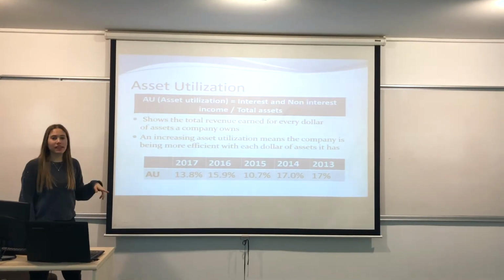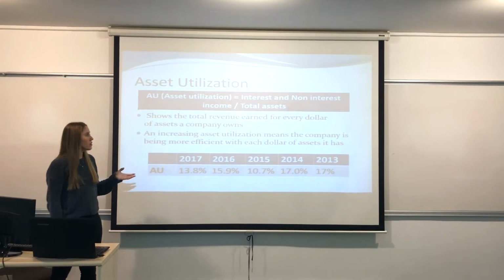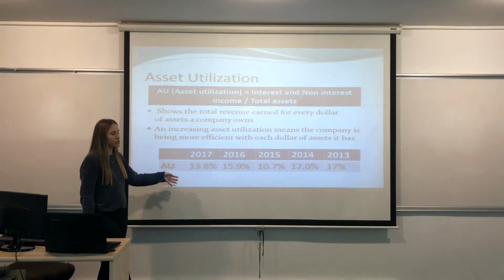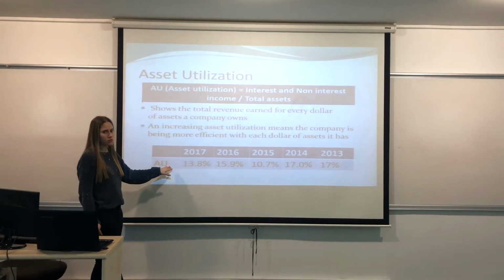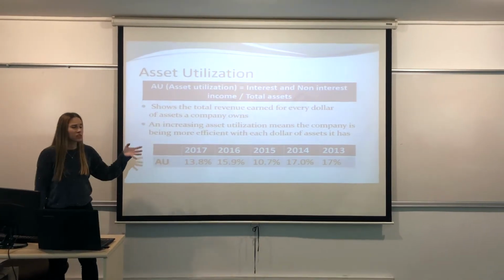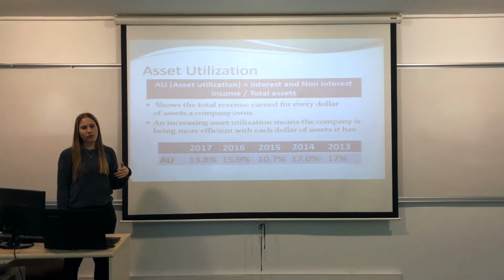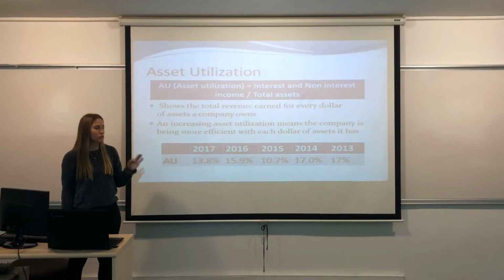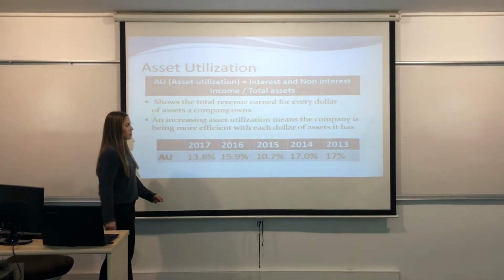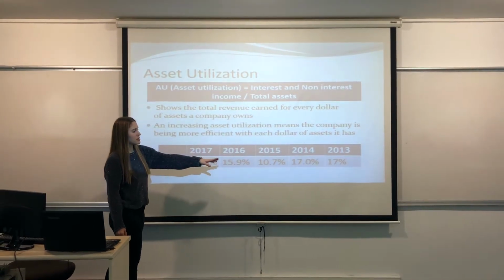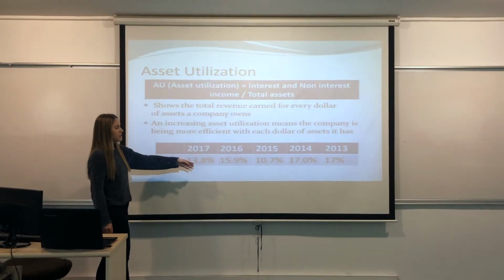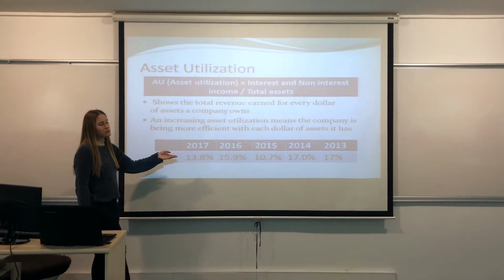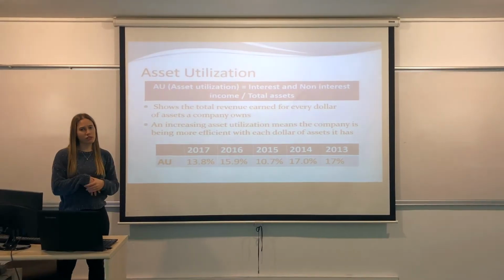And also when we look at the asset utilization, we find out that the efficiency of assets decreased over time. Asset utilization shows the total revenue earned for every dollar of assets a company owns. When we compare the years, we see that after 2014 there is a significant decrease in the asset utilization, which shows that the efficiency of assets decreased over time.